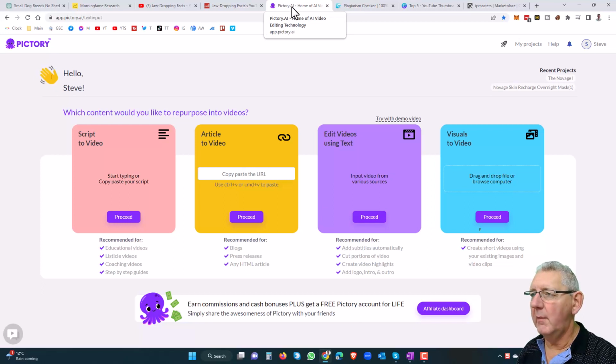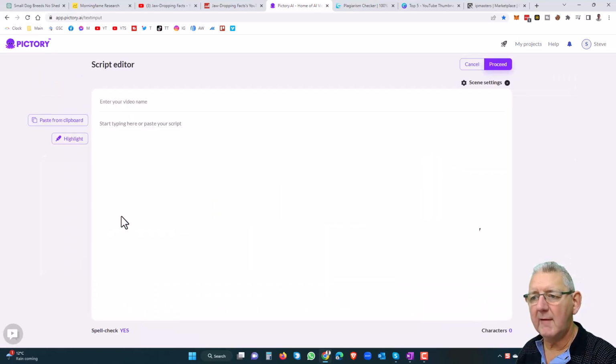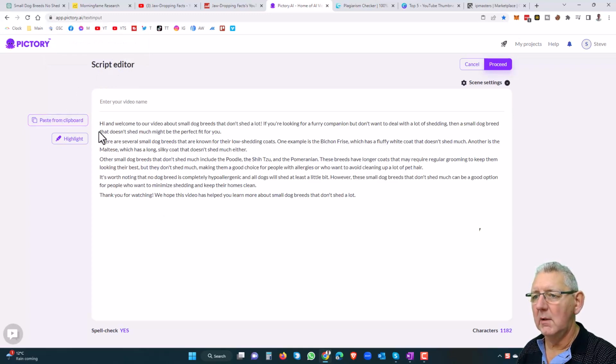Now we take this script, we copy it, and we come over to a bit of software called Pictory. So what we're going to do when we log in is go to this page here, which is script to video, click proceed. And what we're going to do is have Pictory create us a video automatically. So click here, click paste from clipboard, and we will have to allow that. So that information is now in here, the text that was produced by ChatGPT.